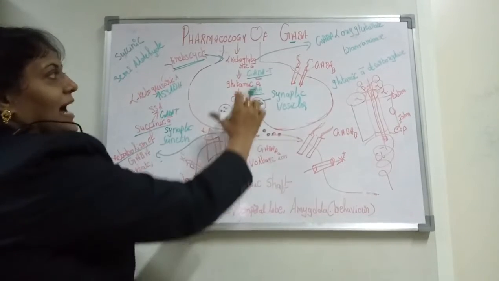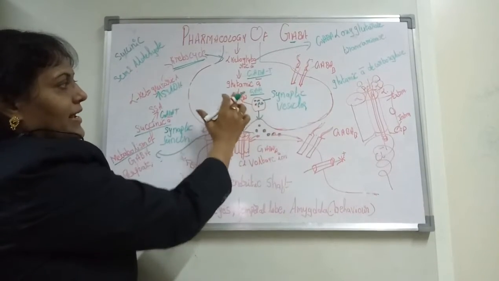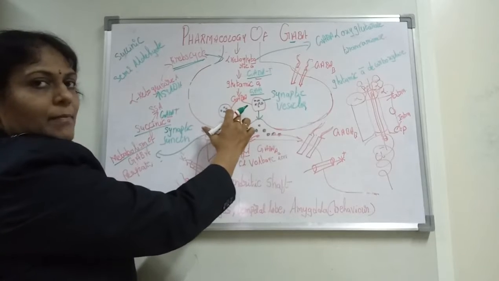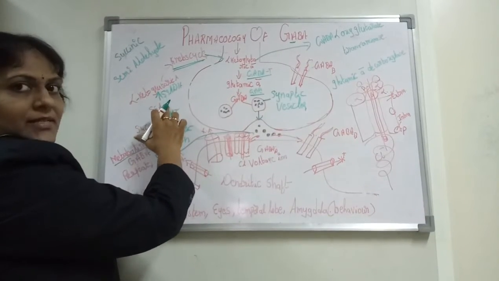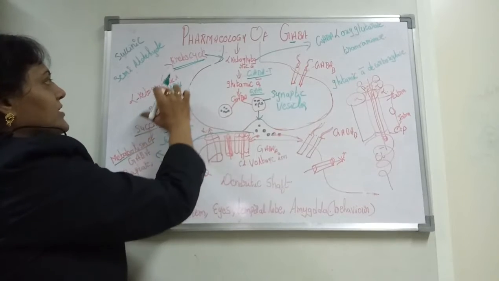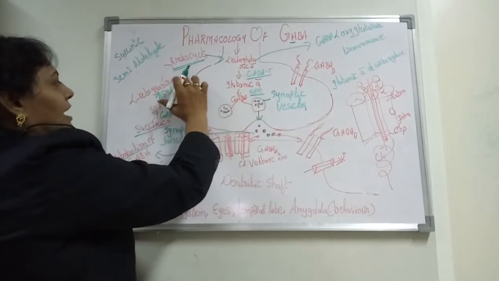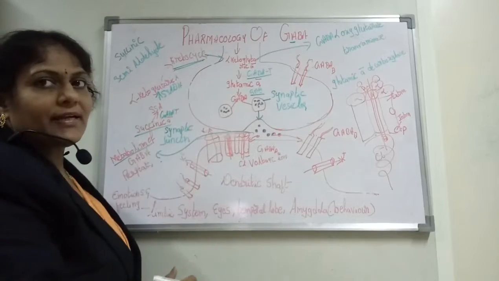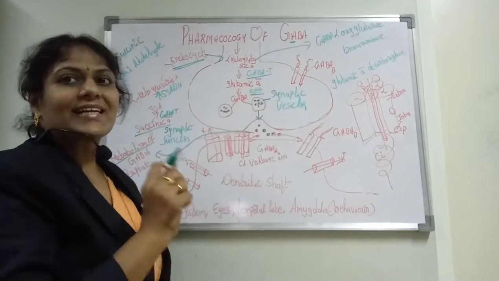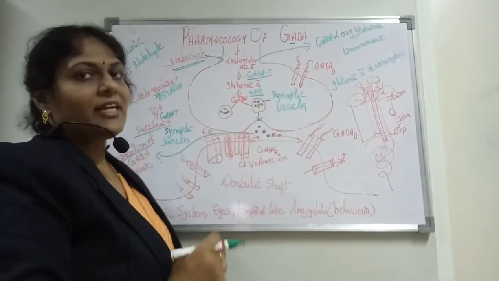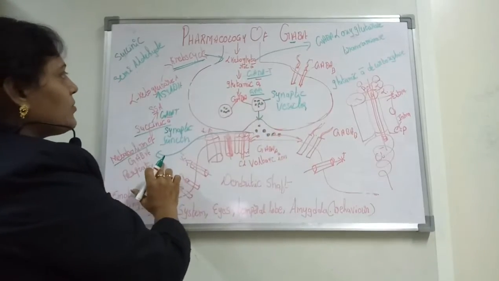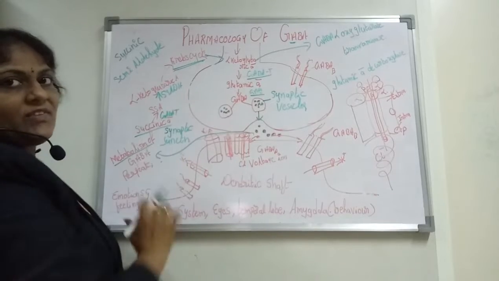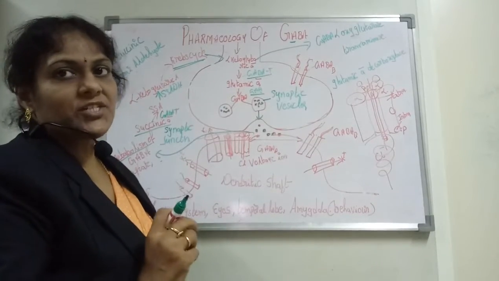So we can see that alpha ketoglutaric acid goes to glutamic acid, and the glutamic acid to GABA, and the GABA to succinic semialdehyde, SSA, and the succinic semialdehyde to succinic acid, which once again enters the Krebs cycle. The whole pathway is called the GABA shunt pathway. That means we can see the synthesis, the release, and also the metabolism of GABA over this pathway. This is called the GABA shunt pathway.